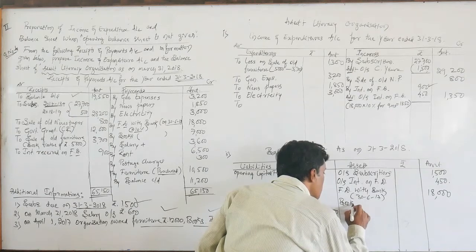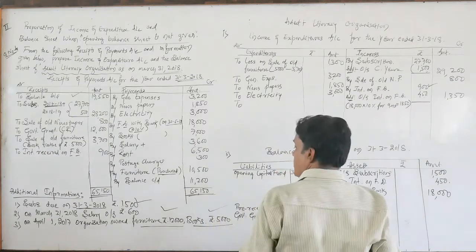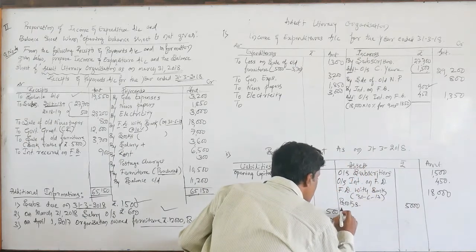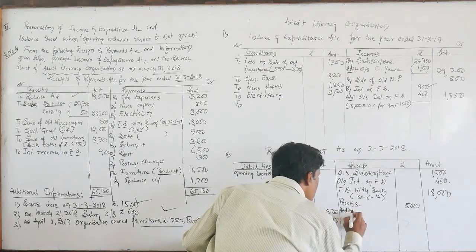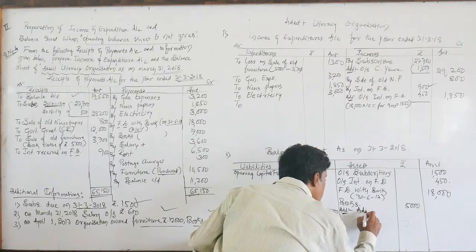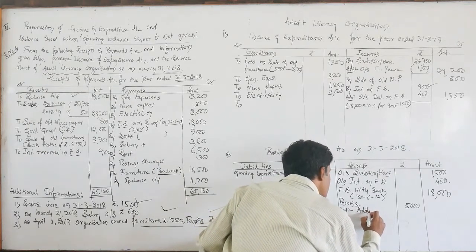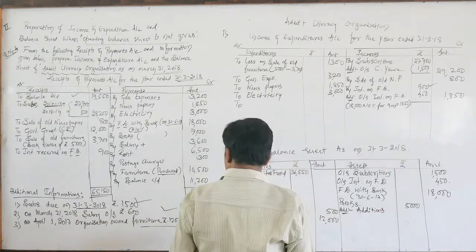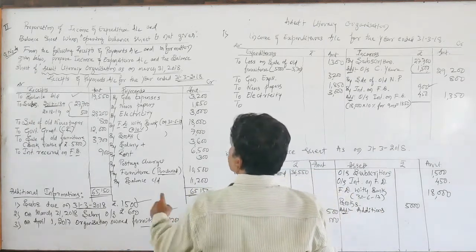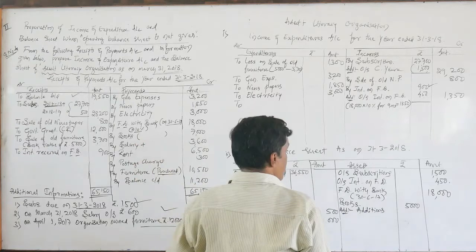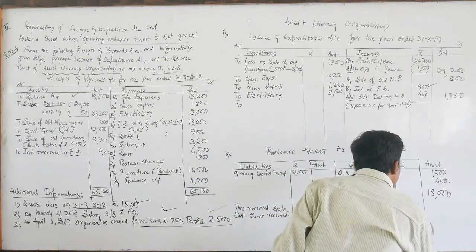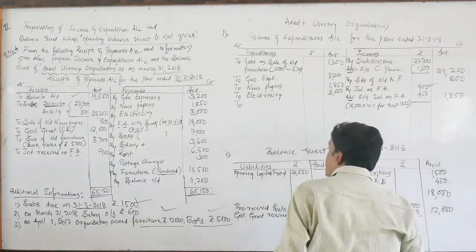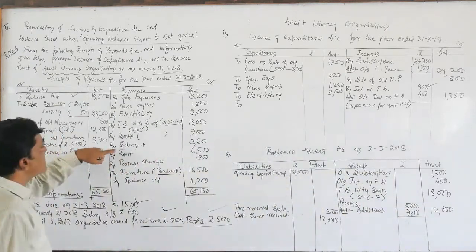Books, opening books are rupees 5,000, additionally purchased during the year. Add additions. You need to write like this: additions of rupees 7,000. Total books worth rupees 12,000. Very good. Next, salary.